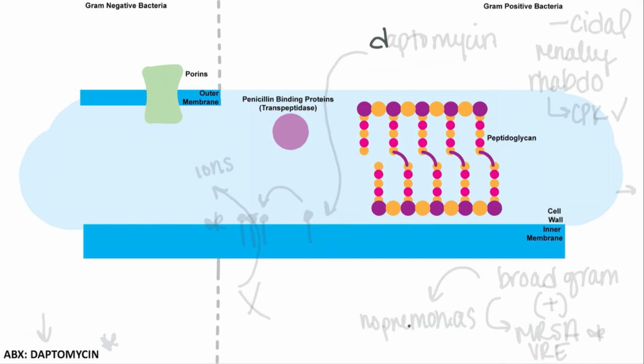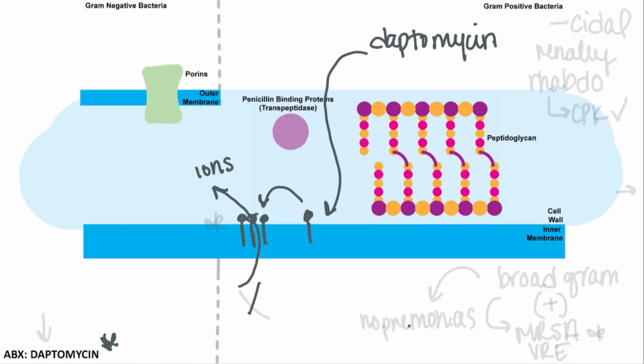Now our next agent is daptomycin. And this agent is a cyclic lipopeptide that can bind and insert into the bacterial cell membrane. And these daptomycin molecules can form a pseudo-like pore in the cell membrane that allows the leakage of ions from inside the bacteria out, leading to bacterial cell membrane depolarization and an inhibition of intracellular function and rapid bactericidal effects.